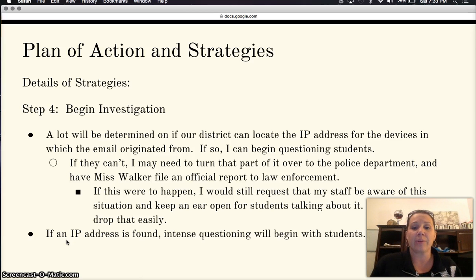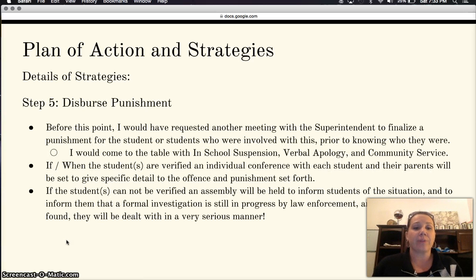If this were to happen, I would still request that my staff be aware of the situation and keep an open ear out for students, as I do not intend to let this drop easily. If an IP address is found, intense questioning would begin immediately. And then step 5 would be to disperse punishment.